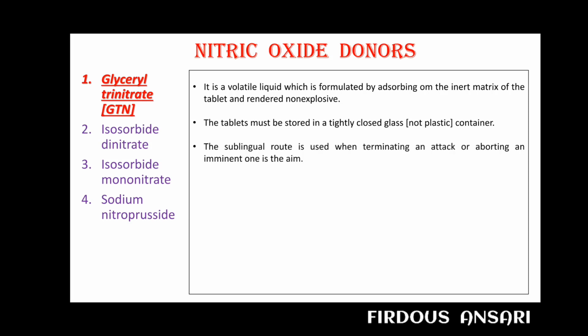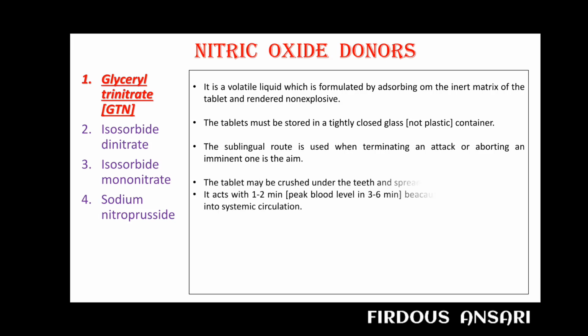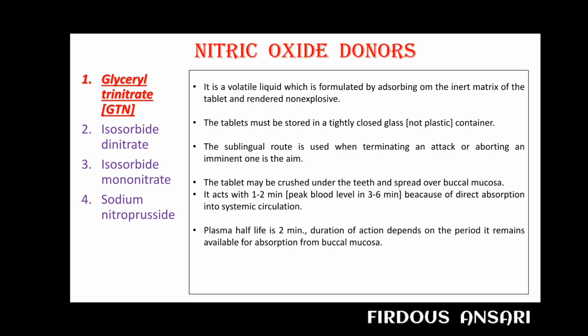The sublingual route is used when terminating an attack or aborting an imminent one is the aim. The tablet may be crushed under the teeth and spread over the buccal mucosa. It acts within 1 to 2 minutes, with peak blood level in 3 to 6 minutes because of direct absorption into the systemic circulation. Plasma half-life is 2 minutes. Duration of action depends on the period it remains available for absorption from the buccal mucosa. When angina pain is relieved, the remaining part of the tablet may be spit or swallowed.